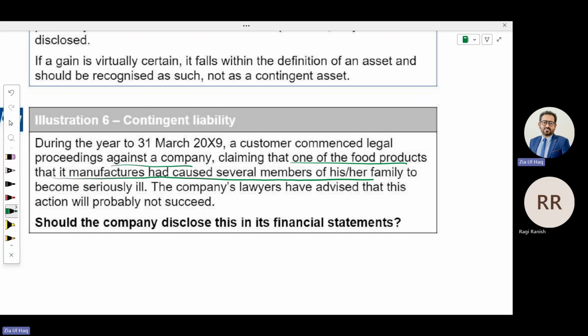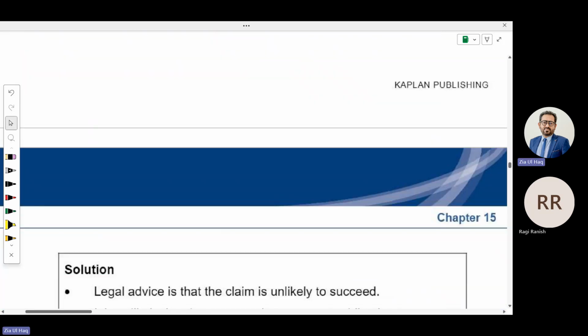The customer is an idiot. He suffered in his stomach due to some other things. Might be they are drinking bad water, water from the drain that is coming through a recycling process. So should the company disclose in its financial statements? No, ignore.